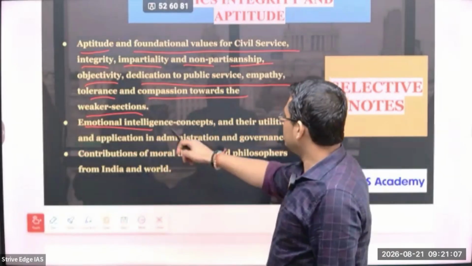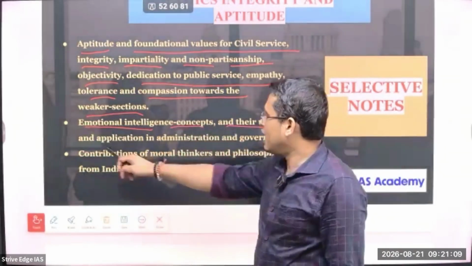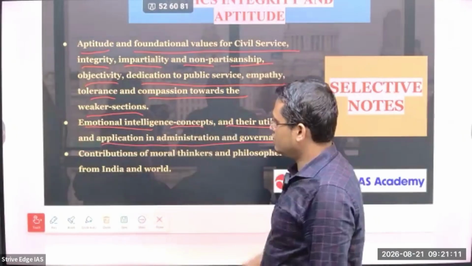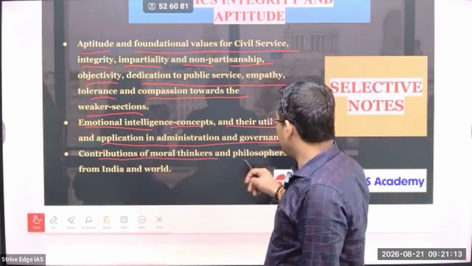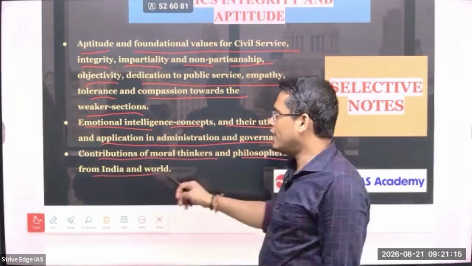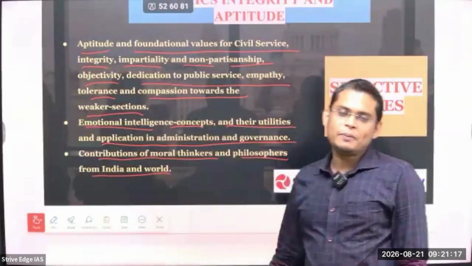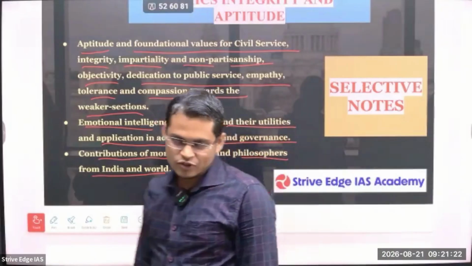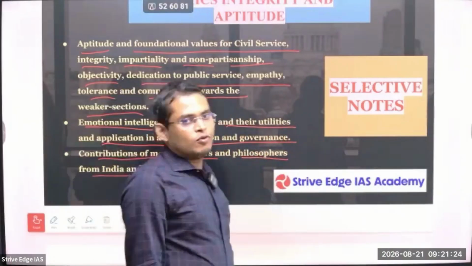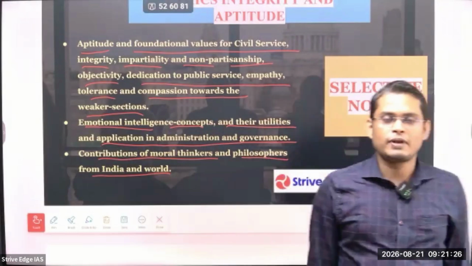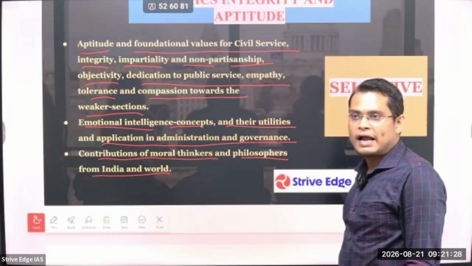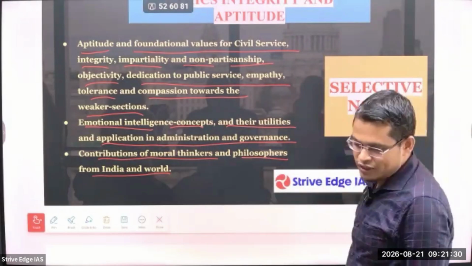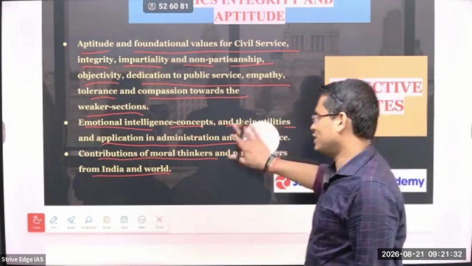Okay, so the emotional intelligence concept and its utilities and application in administration and governance. The contribution of moral thinkers and philosophers from India and the world. Here we are going to see the philosophical aspect, with different thinkers from India like Gandhi, Subhash Chandra Bose, Raja Ram Mohan Roy, and from the world Socrates, Plato, Aristotle, Immanuel Kant. बहुत सारे philosophers होते हैं, उनके बारे में देखेंगे और पढ़ेंगे।